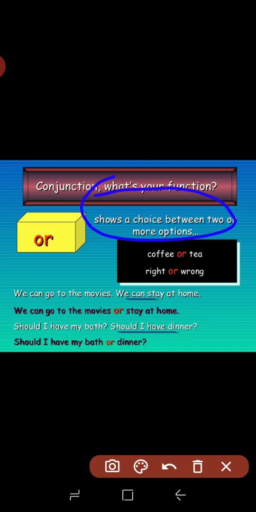That means we can do either of the two things. We can go to the movie or we can stay at home. We can join this sentence by using or: we can go to the movies or stay at home. Now: should I have my bath, should I have dinner? Should I have my bath or dinner? Understood?